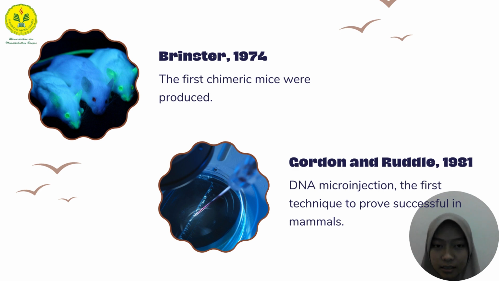And then, in early 1980, Gordon and Ruddle first experimented with gene addition with the aid of a technology, namely microinjection, and from that time a new era began in the genetics and molecular biology research field. DNA microinjection, the first technique to prove successful in mammals, was first applied to mice and then to various other species such as rats, rabbits, sheep, pigs, birds, and fish.